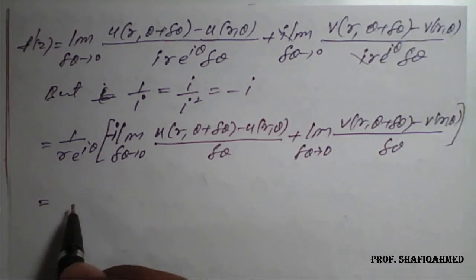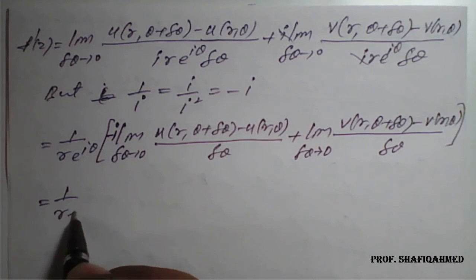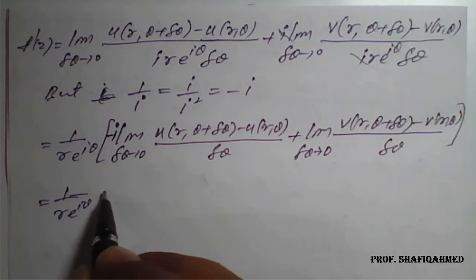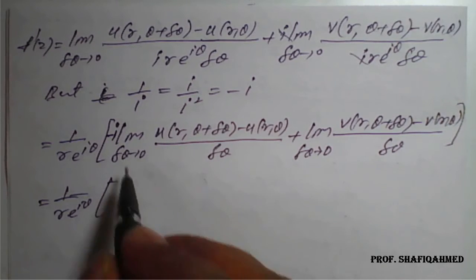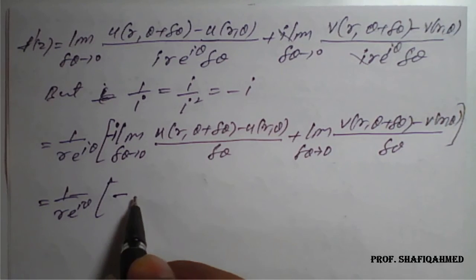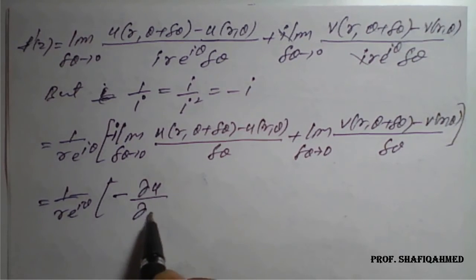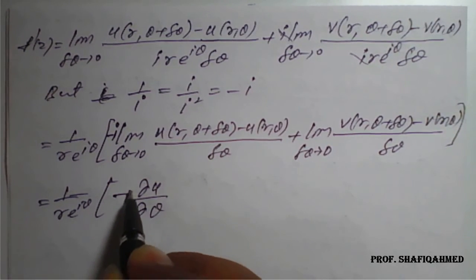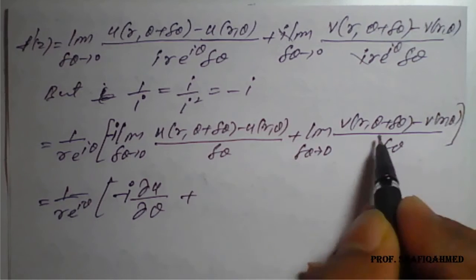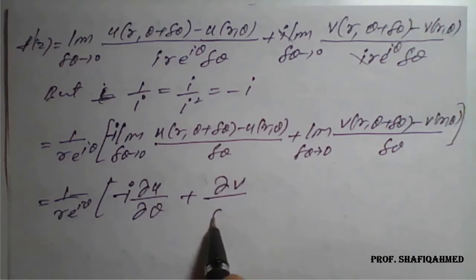So this is 1 upon r e raised to i theta, and as partial derivatives it will be dou u by dou theta minus i times, plus, dou v by dou theta.